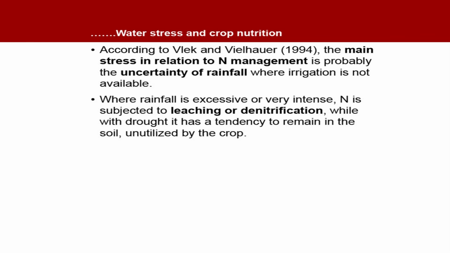According to Vlach and Villor, 1994, the main stress in relation to nitrogen management is probably the uncertainty of rainfall where irrigation is not available. Where rainfall is excessive or very intense, nitrogen is subject to leaching or denitrification, while with drought it has a tendency to remain in the soil unutilized by the crop.